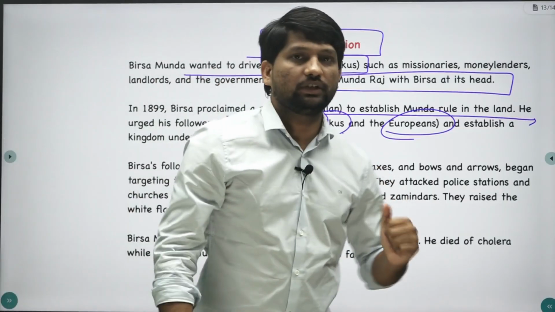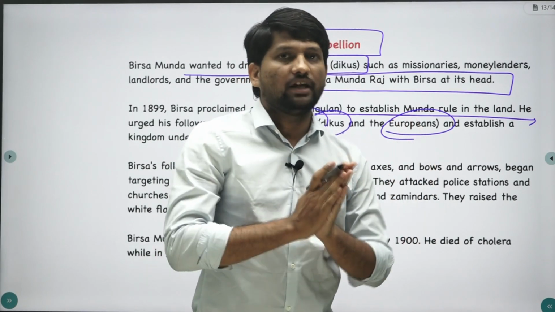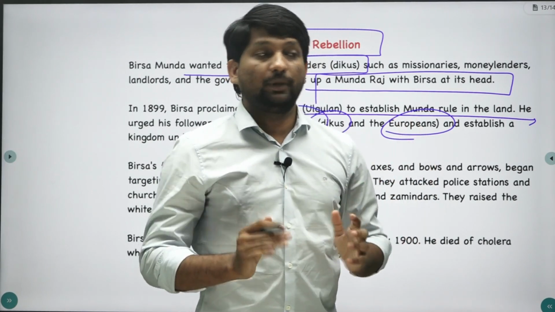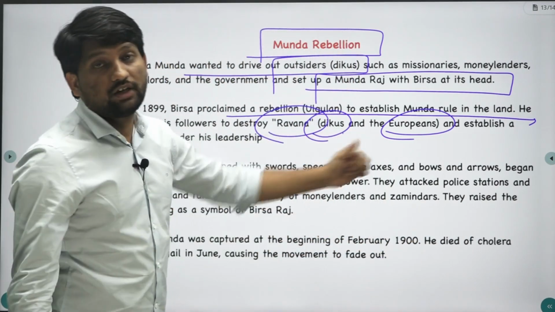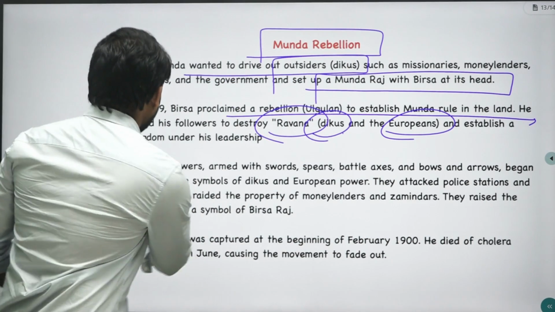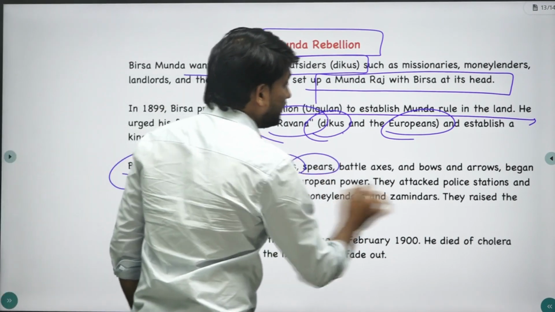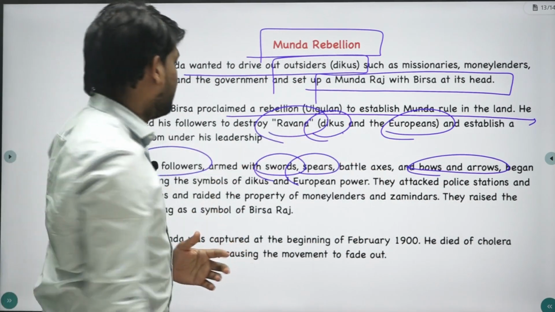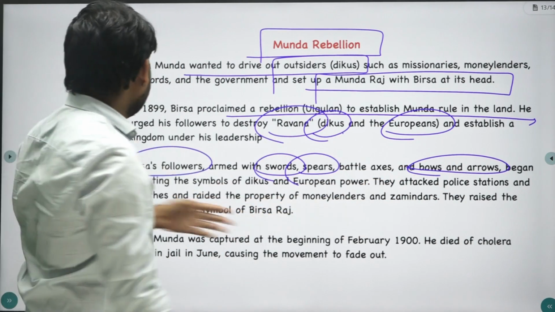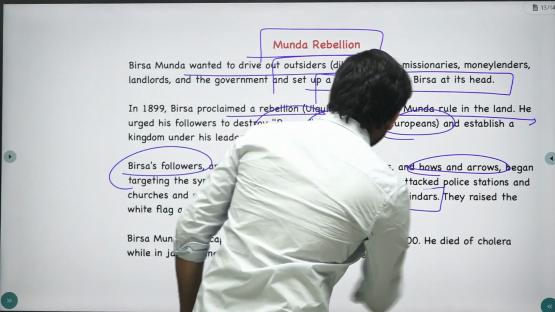Remember, now they had started this revolt, but this fighting was not equal, because the Britishers or Europeans had modern weapons, whereas Birsa's followers were fighting with swords, spears, bows and arrows. So basically that was not a fair competition. They attacked police stations and churches and raided the property of moneylenders and zamindars.